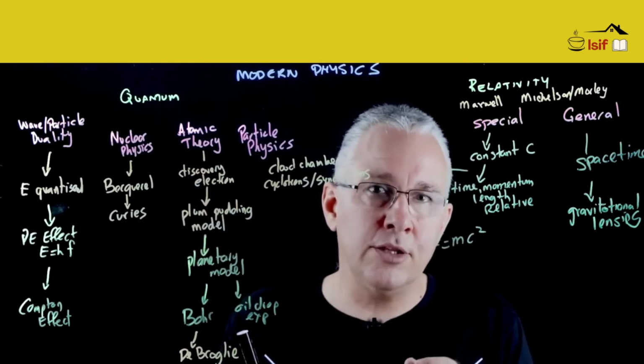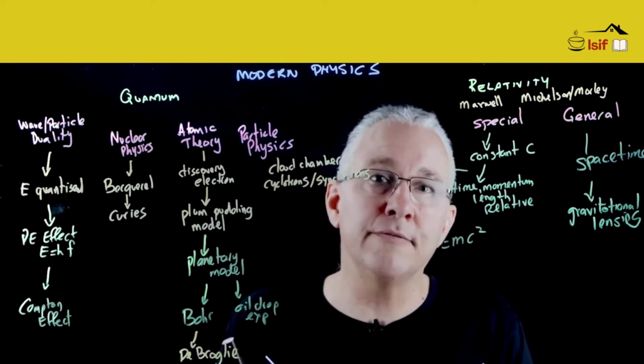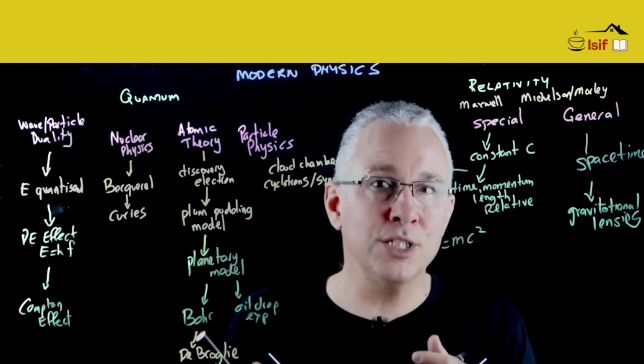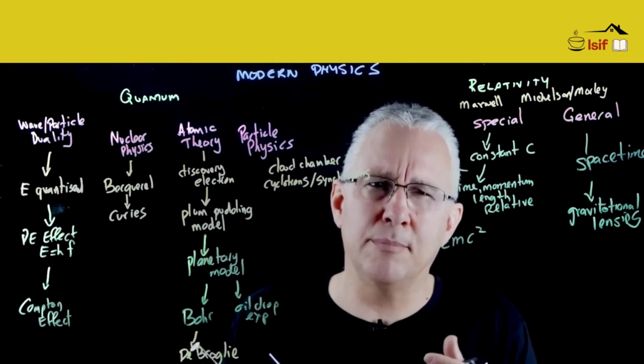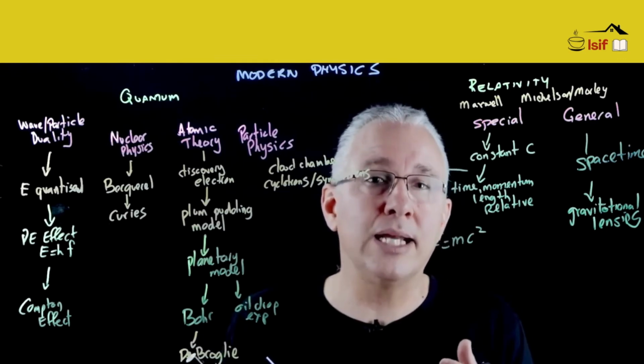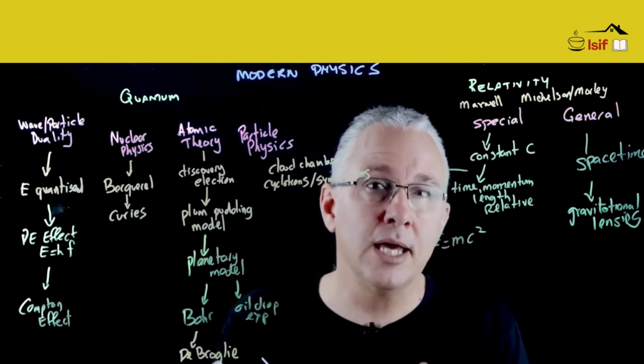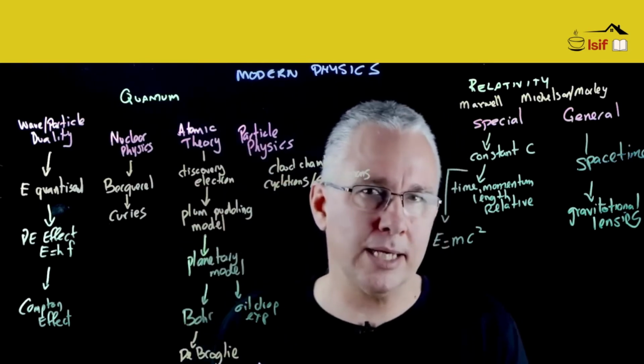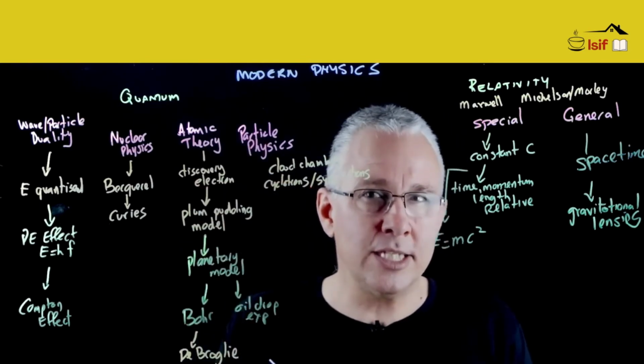But then in 1932, we have the first evidence of a particle that was positive in nature but had the properties of an electron, and we now know that as a positron, and that was detected through cloud chambers by Carl Anderson. And in 1937, Carl Anderson also used cloud chambers to show the existence of a muon, which pretty much had every property of the electron except that it was significantly heavier.